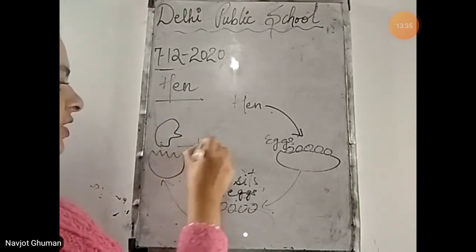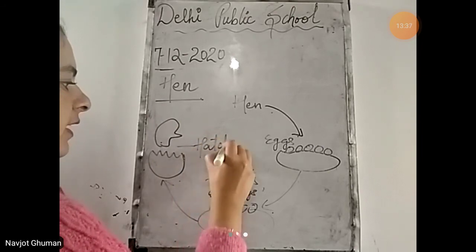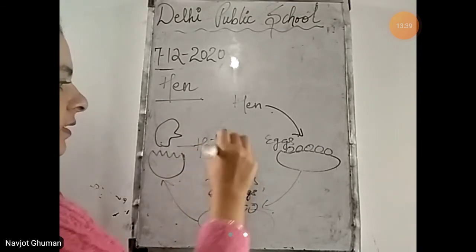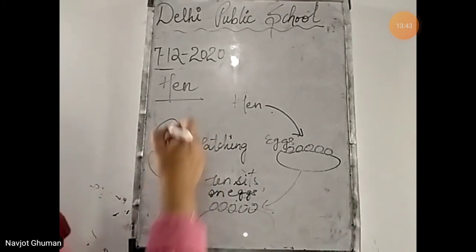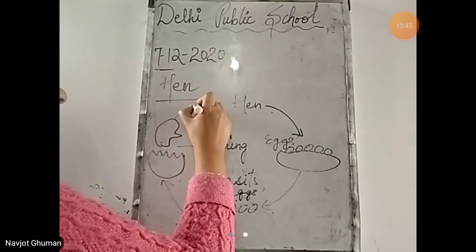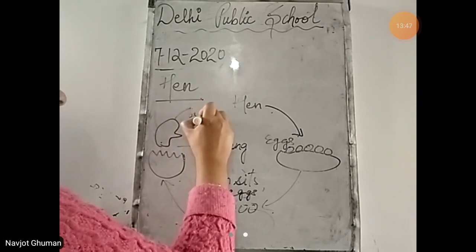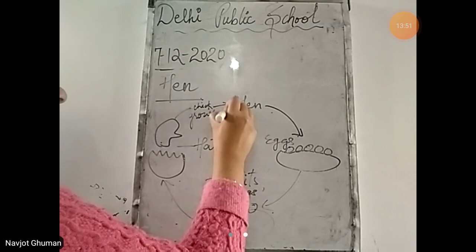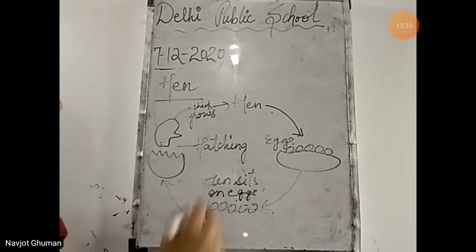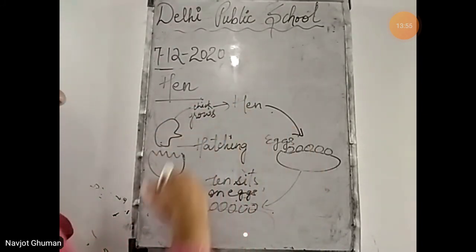This is called hatching. Hatching means breaking down of the egg and then the chick comes out from it. Then the chick grows and then again it becomes a hen. This is called life cycle of a hen.